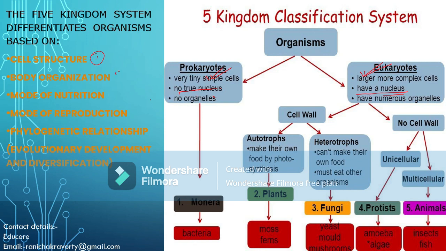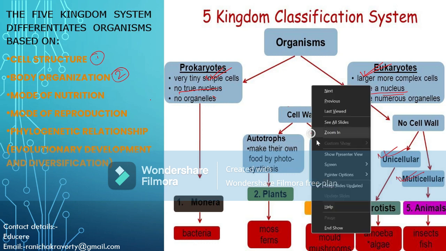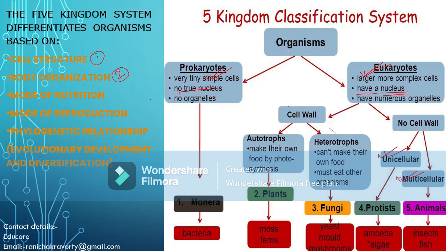Now the second basis of differentiation was body organization. What is body organization? Body organization is whether the organism is unicellular or multicellular. That is, whether the organism is made up of a single cell or whether the organism is made up of many cells. Now the third basis of division was mode of nutrition. How does the organism take its food, whether it is autotroph or heterotroph.